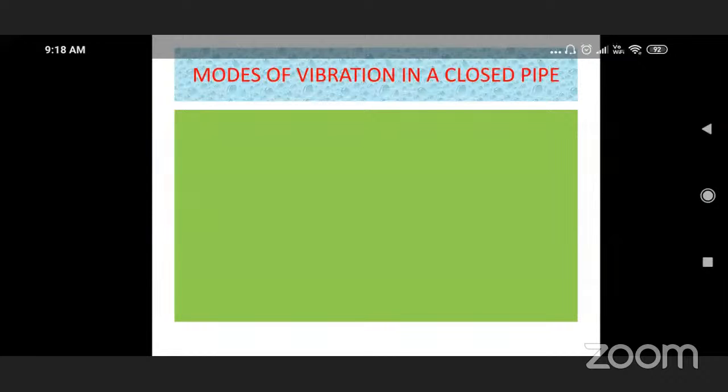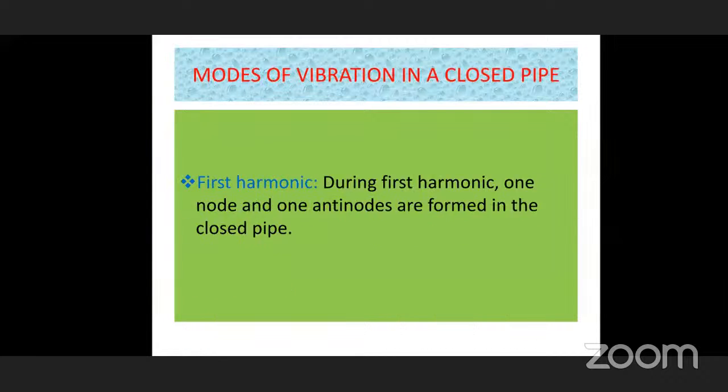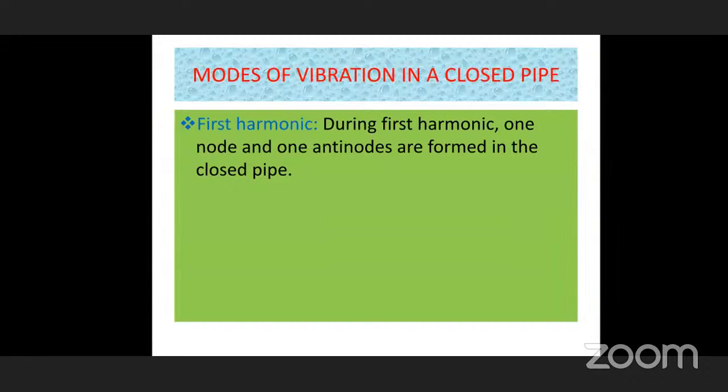And let us see the modes of vibration in it. During the first harmonic, 1 node and 1 antinode are formed in the closed pipe, so L is equal to lambda by 4. So nu1 is v by 4L. This is called the fundamental frequency.